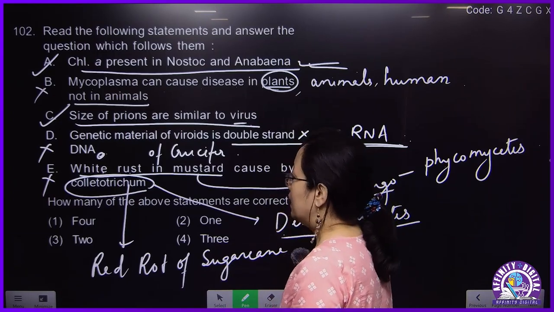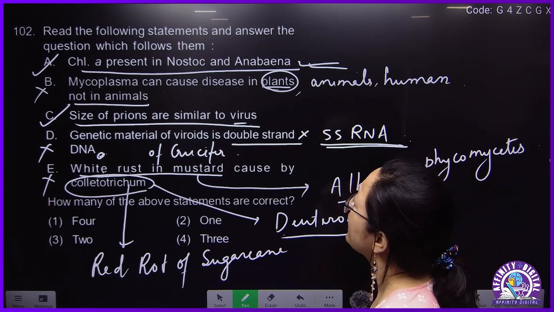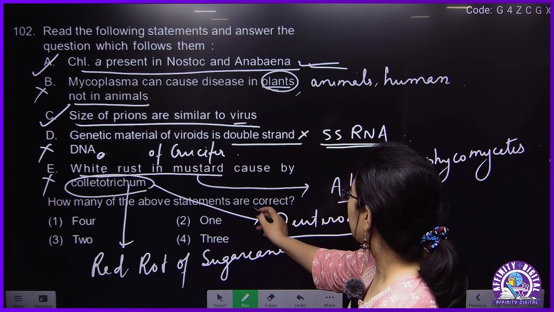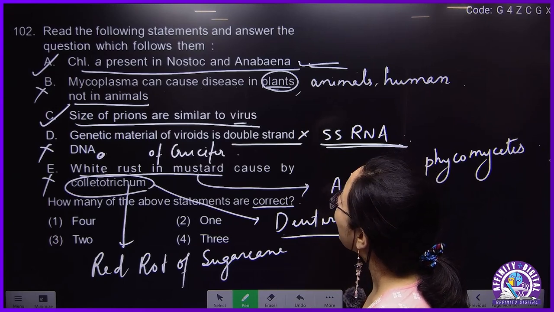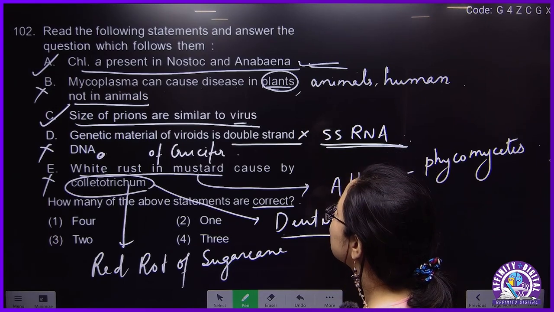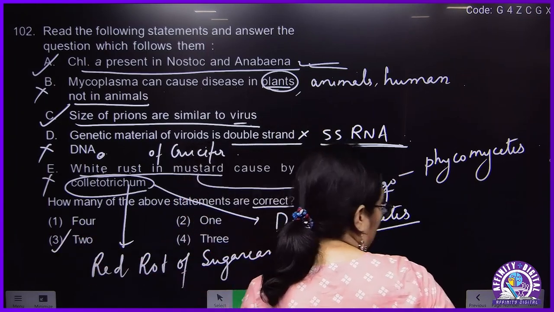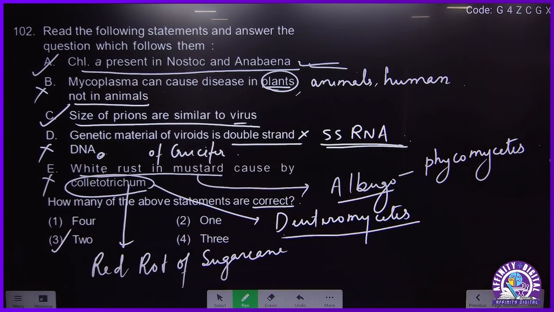In that case, statement A and statement C are correct, option 2.